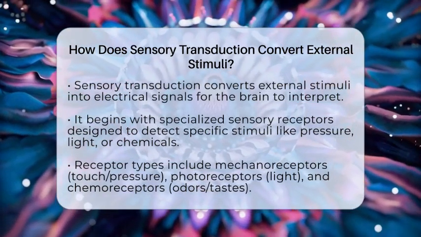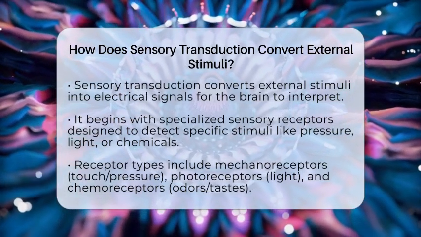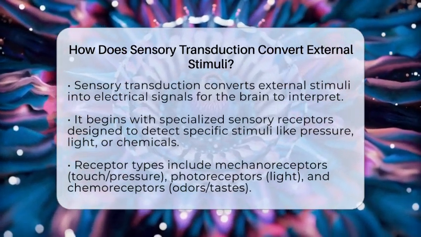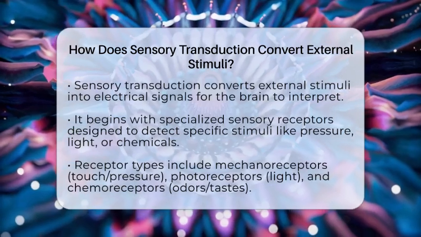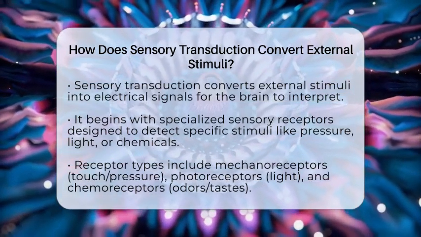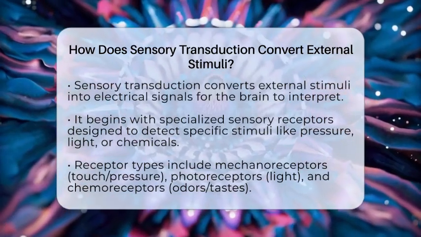It is the process that transforms physical or chemical stimuli from outside your body into electrical signals that your nervous system can interpret. This process is fundamental for sensing the world around you and responding appropriately.